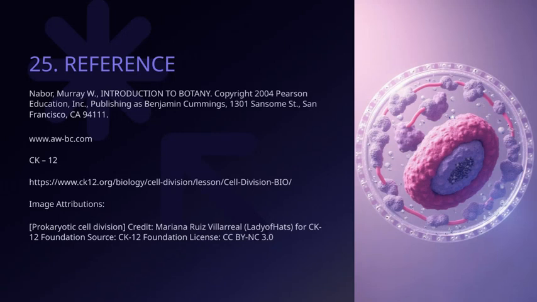Let's take a moment to appreciate the intricacies of prokaryotic cell division. As you can see here, this process is fundamental for the growth and reproduction of bacteria and other single-celled organisms. Unlike eukaryotic cells, prokaryotes typically divide through a process called binary fission, which is simpler but highly efficient. It involves the duplication of the DNA, then the cells splitting into two genetically identical daughter cells. This process highlights how life can be sustained and propagated even in the simplest organisms.